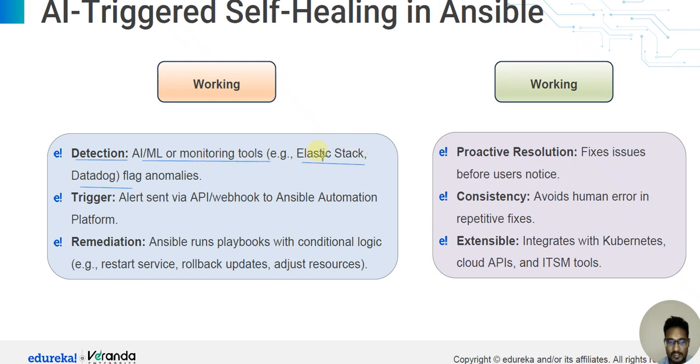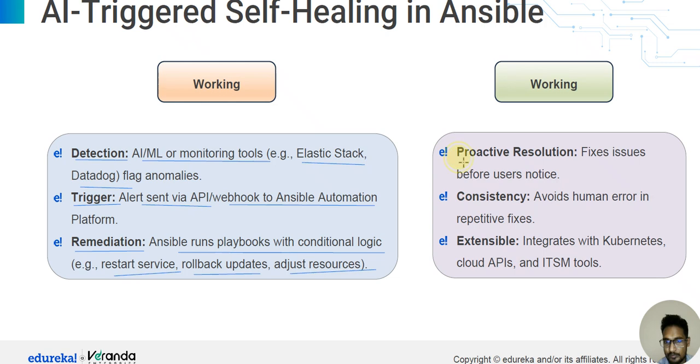Then a detection triggers an alert sent by API or webhook to the Ansible Automation Platform. Remediation: Ansible runs a playbook with conditional logic, such as restart service, rollback update, or adjust scaling. This is the remediation part.